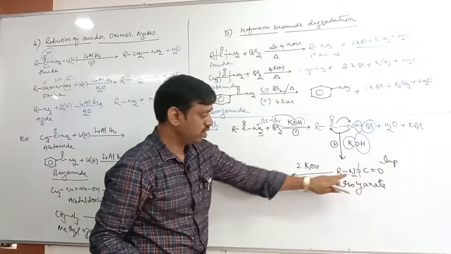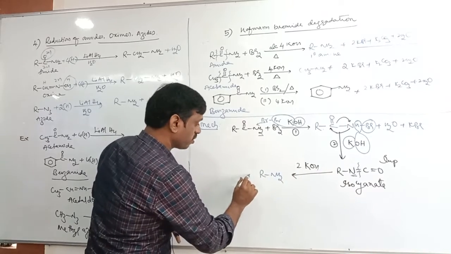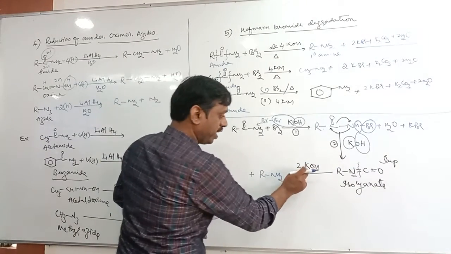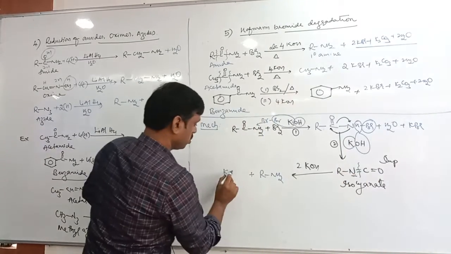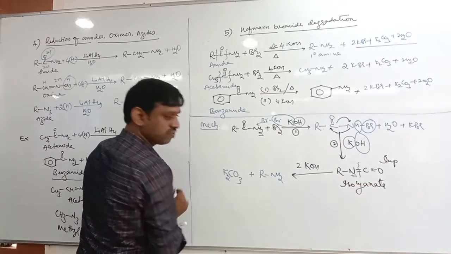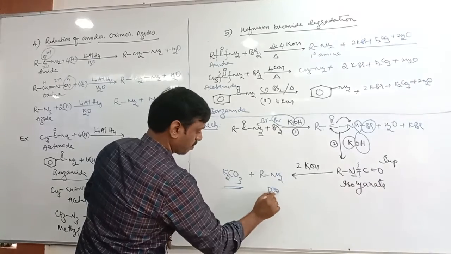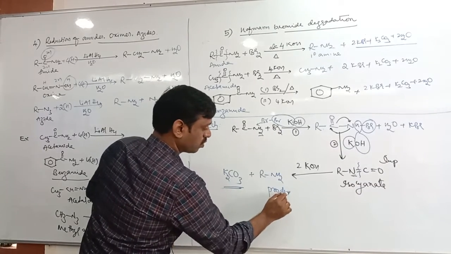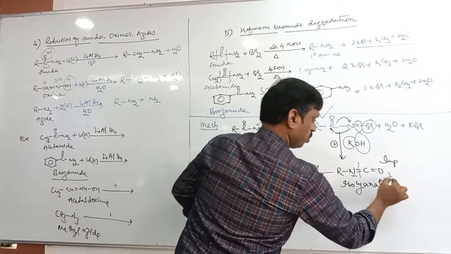R-NH and 2 hydrogen, RNH2. Then what is left? Here K2 is left. This is CO, CO is left. But here how many O? 2 O, so K2CO3. This is the final product. Therefore, intermediate 1 and intermediate 2.